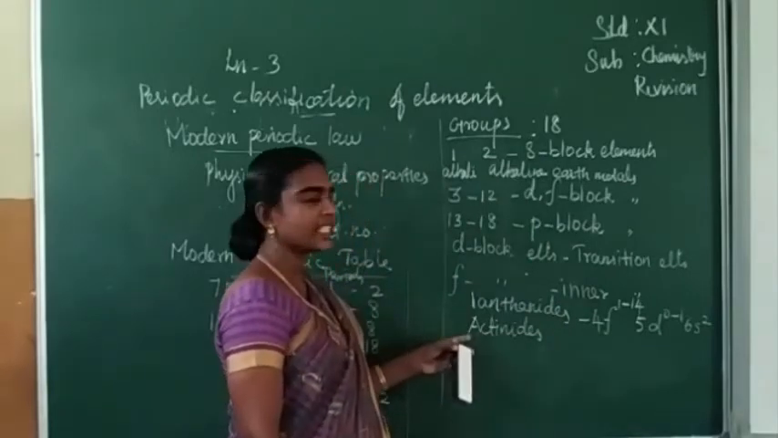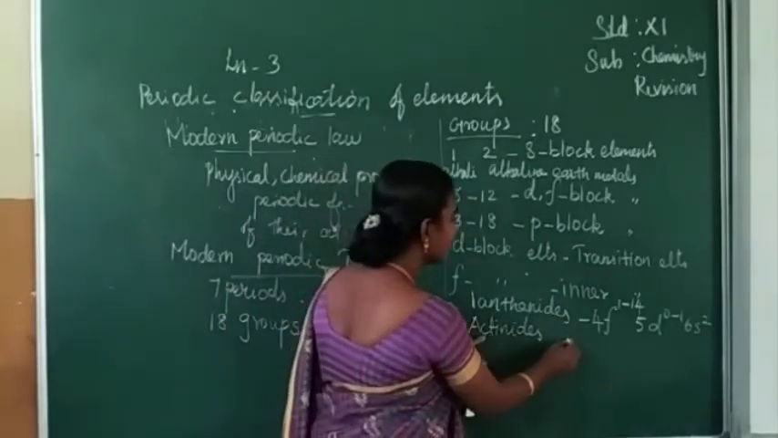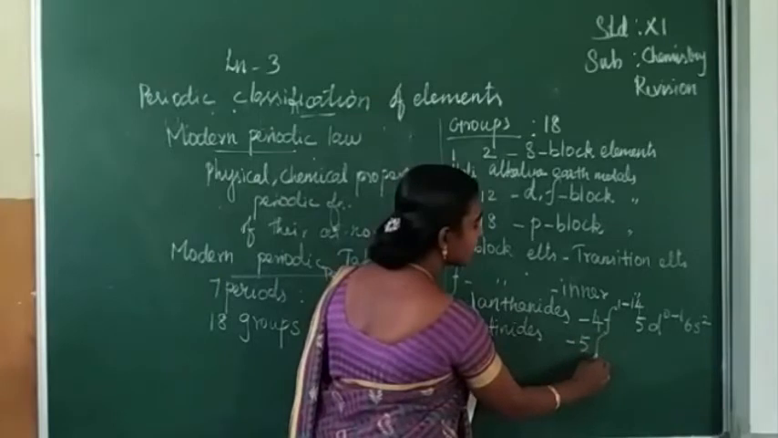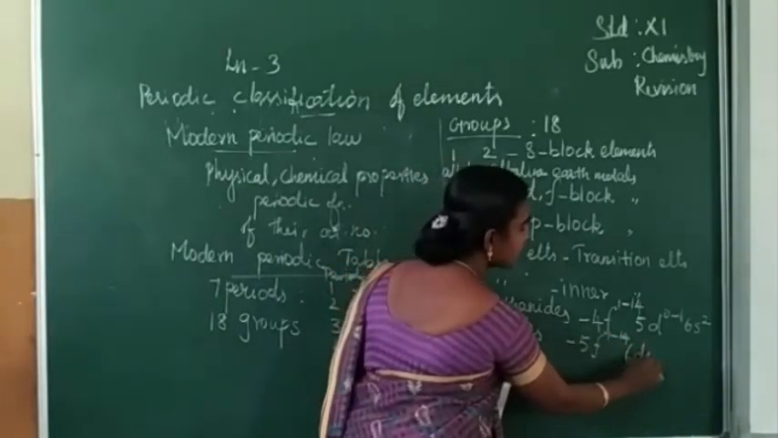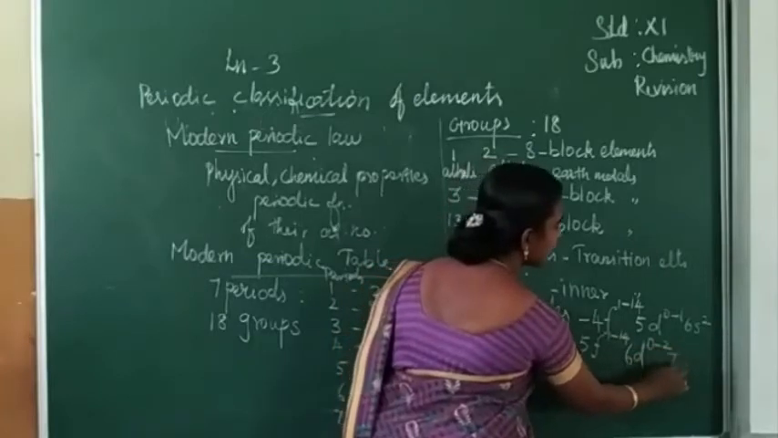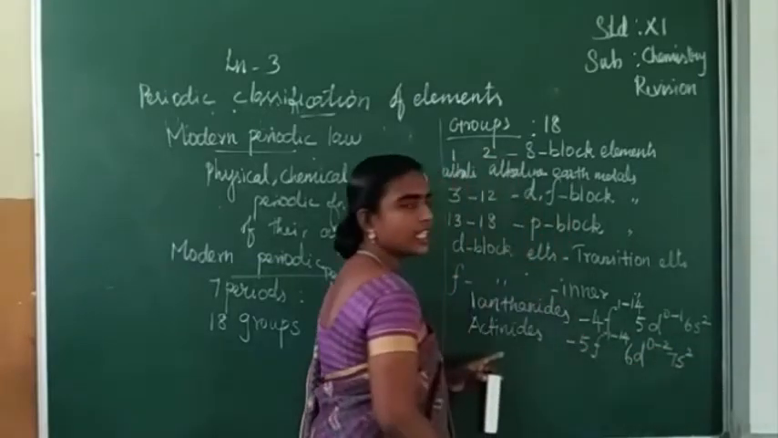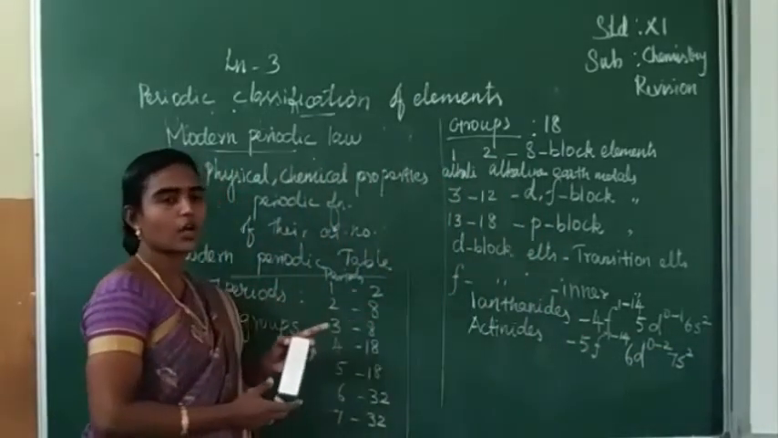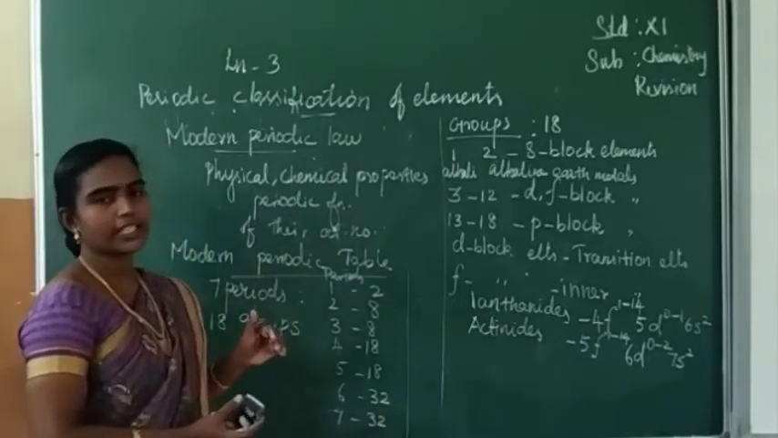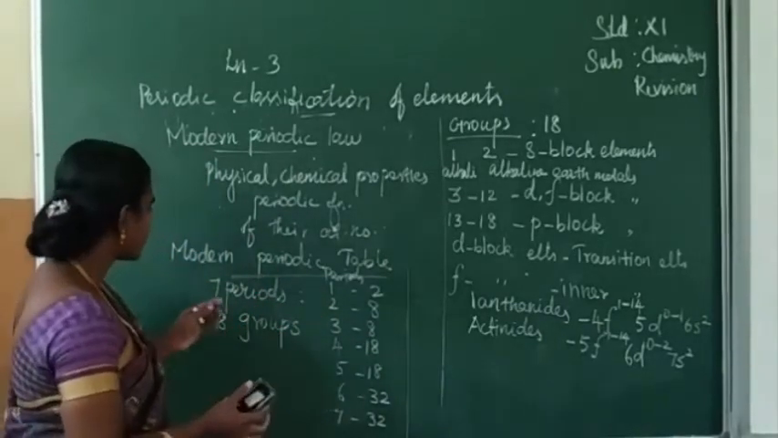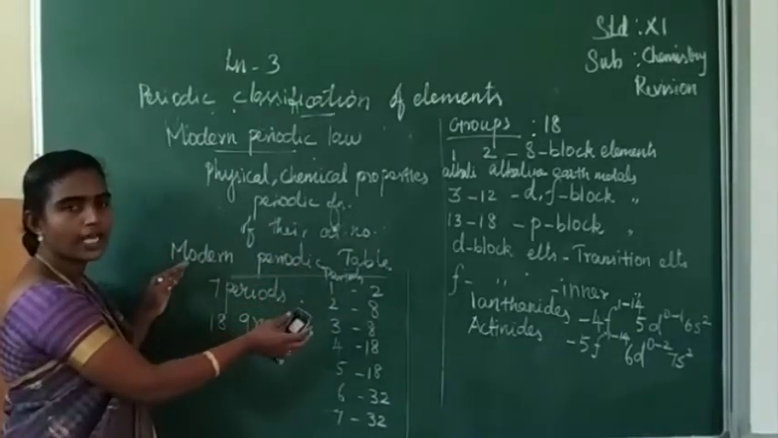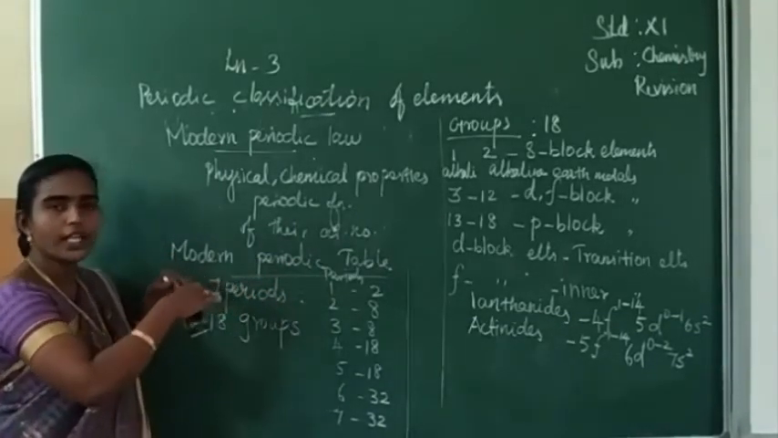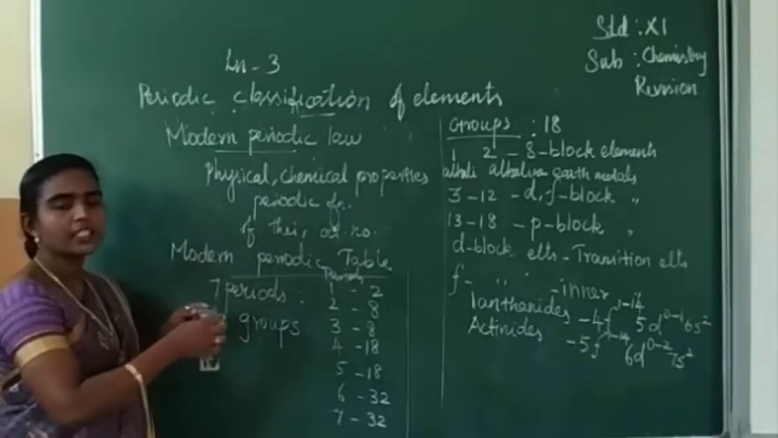Next is actinides. They have the electronic configuration 5f1 to 14, 6d0 to 2, 7s2. So this is the general electronic configuration of lanthanoids and actinoids. We are seeing how the modern periodic table has been designed.